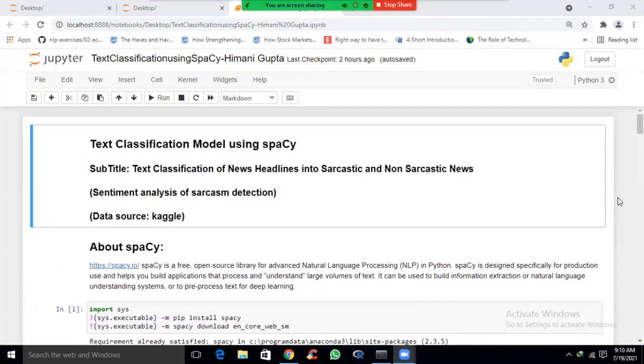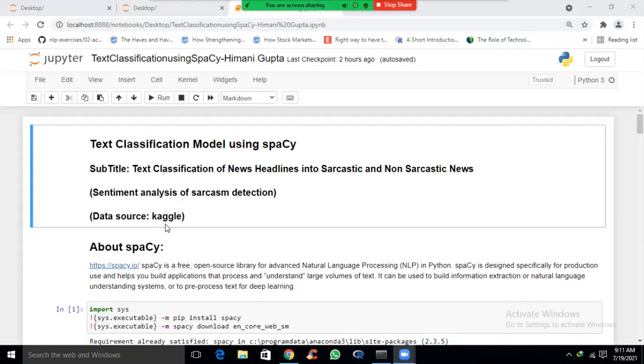In this video, I will be showing how a text classification model is made using Spacy. Now, what is Spacy? Spacy is a free open source library for advanced natural language processing. This project is about text classification of news headlines into sarcastic and non-sarcastic news. So, it is a sentiment analysis of sarcasm detection. Sentiment analysis is a part of text classification.